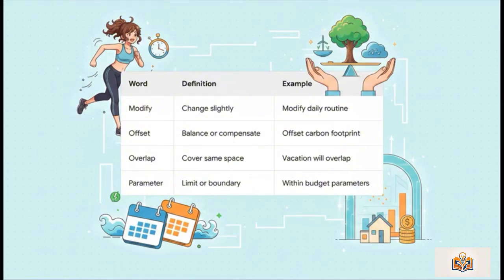Okay, next up, modify means to change something slightly to improve it, kind of like modifying your daily routine. To offset is to balance or compensate, such as planting trees to offset a carbon footprint. When things overlap, they cover the same area or time. For example, my vacation will overlap with my brother's. And a parameter is a limit or boundary, like saying you need to stay within budget parameters.